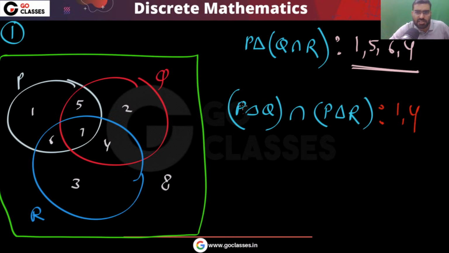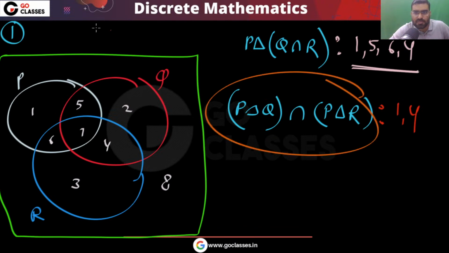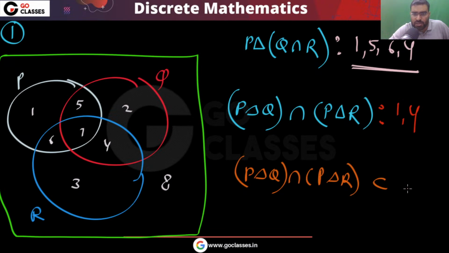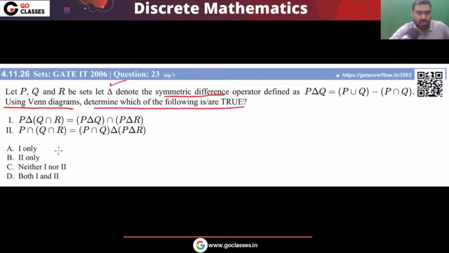Now very easily you can see they are not equal, right? So I can say this is a subset of the upper one. So you can easily see P exclusive or Q, intersection P exclusive or R, this is a proper subset. So they are not equal, they are not equivalent. So remember, this is false. This distributive property is false.